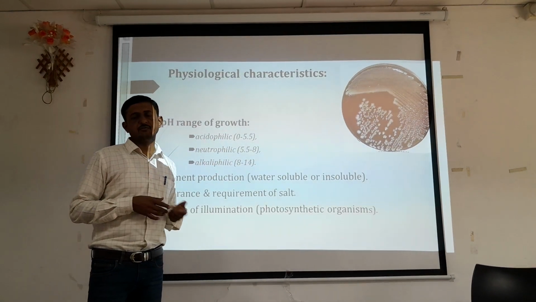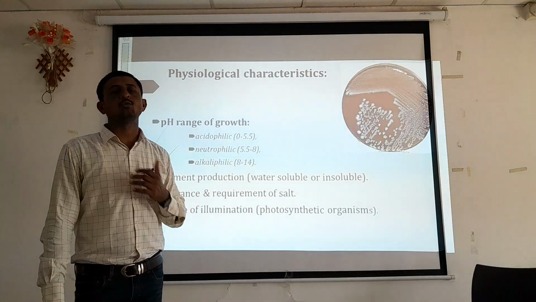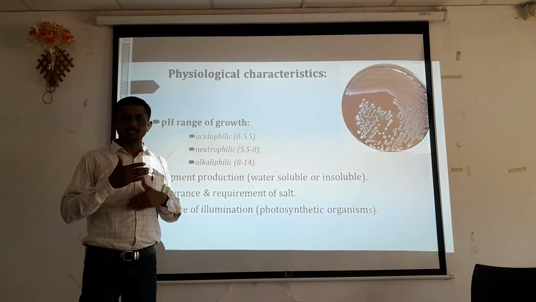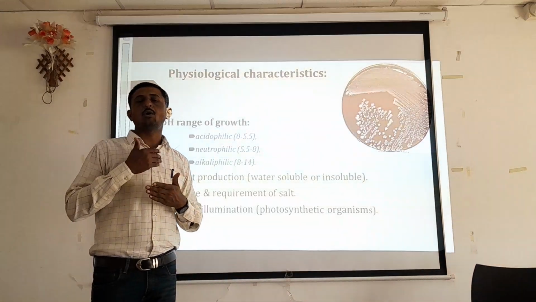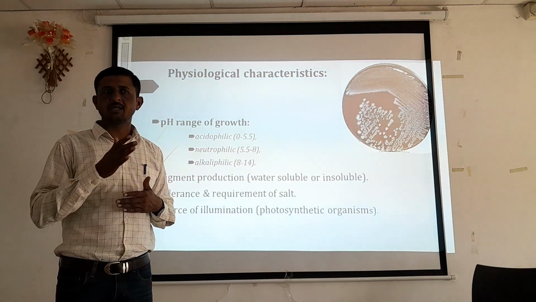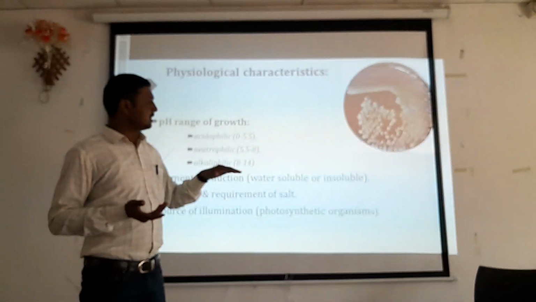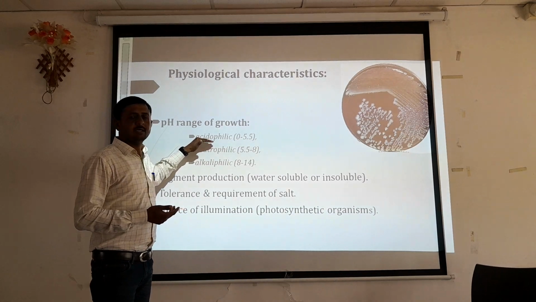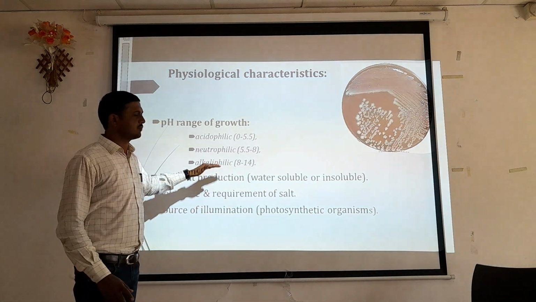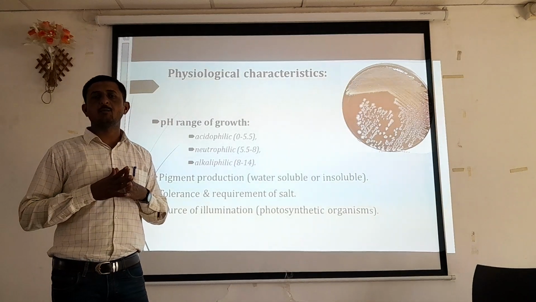Sometimes when we select an acidophilic organism and try to grow it in basic condition, that organism could not grow at alkaline pH. So these are the optimum conditions. In that way, organisms have evolved their metabolic processes to be carried out in particular conditions. That's why they could not survive in adverse conditions. Suppose acidophiles could not grow at neutral or basic pH, or basophiles could not grow at acidic pH. So these are a major differentiating factor depending upon the growth factor.